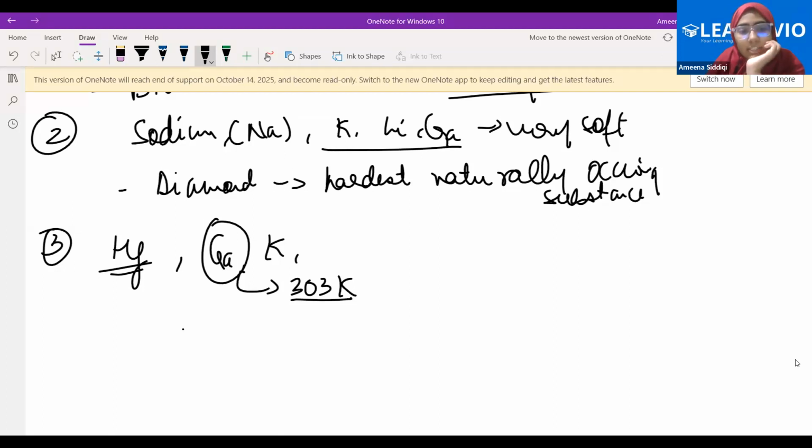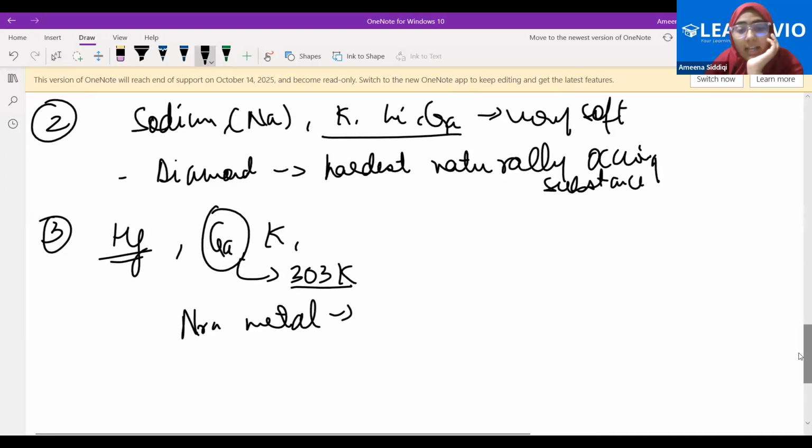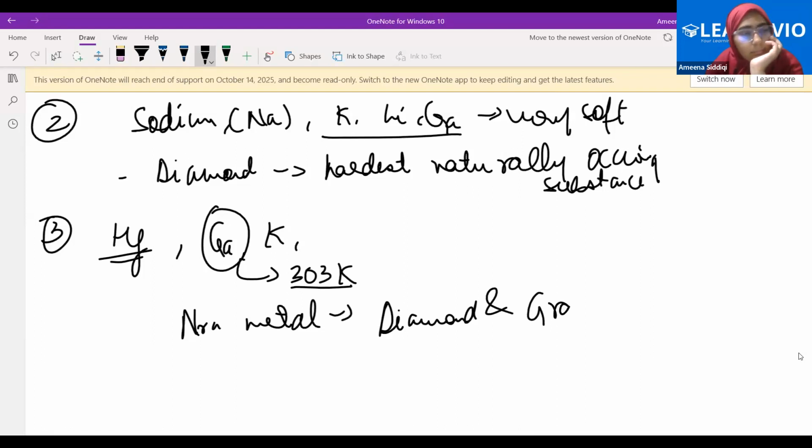Now, coming to the non-metals part. Is there any non-metal which will have a high melting point? Diamond should have a high melting point. Excellent. Diamond and graphite.